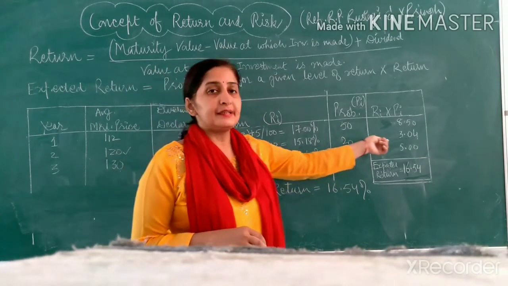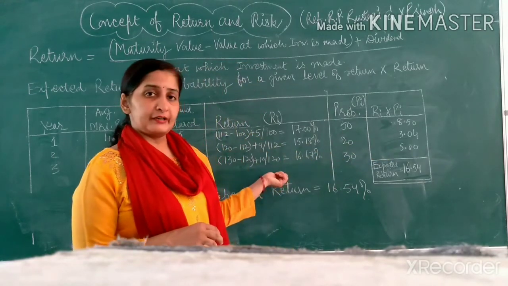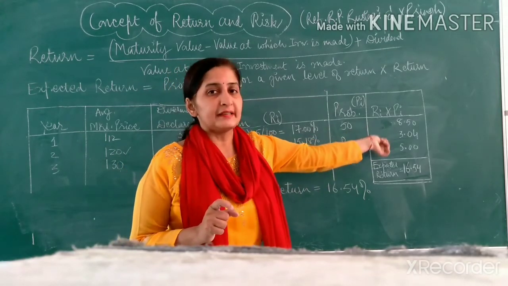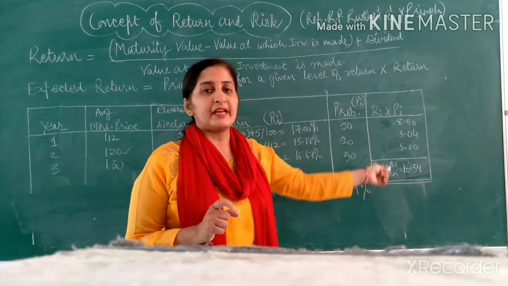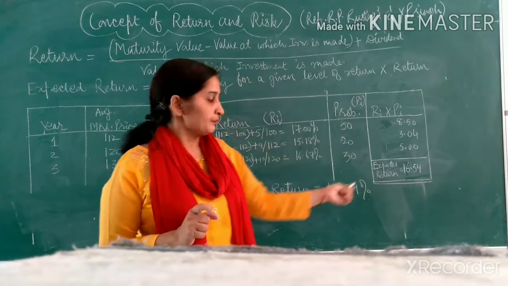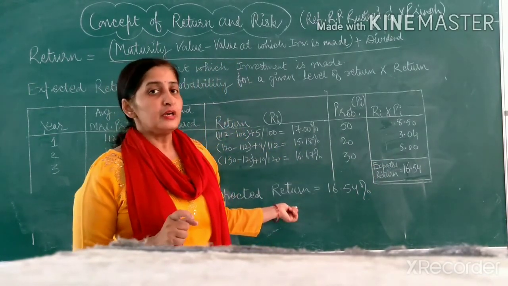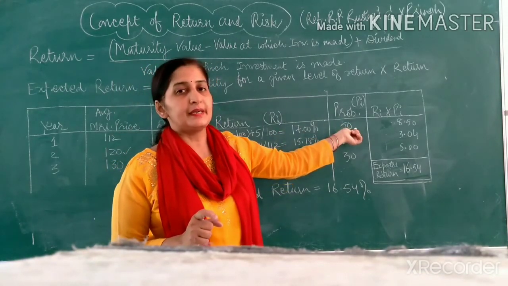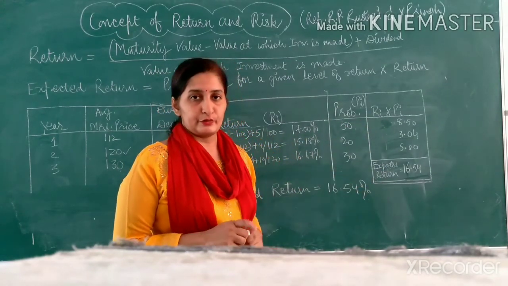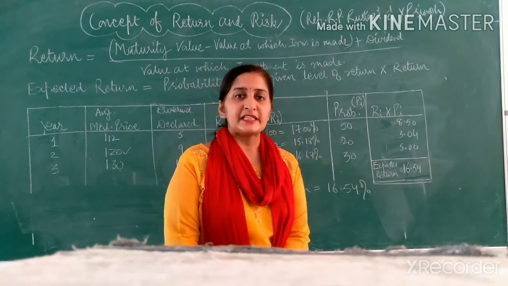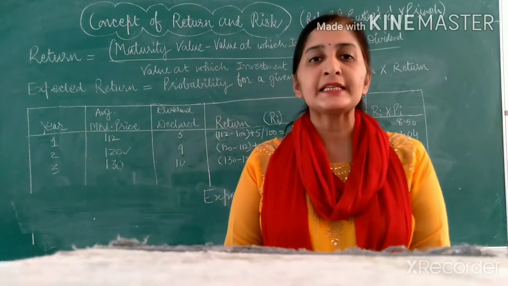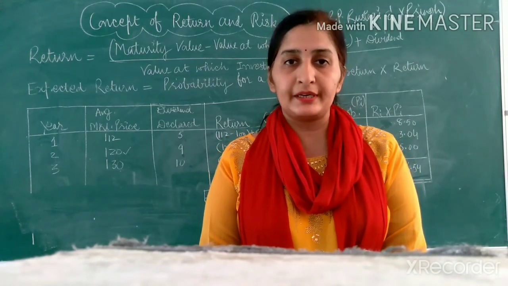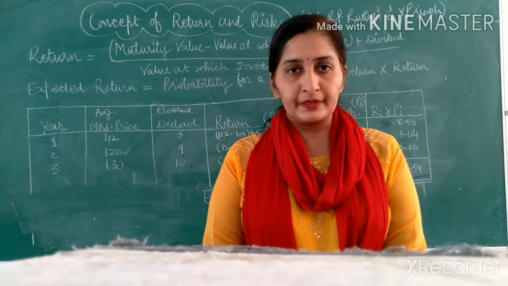We will calculate the return as the value of return for a particular period multiplied by the probability for that period. So we will get these values and total of these values will give us expected return, that is like this. So for getting the expected return, we have multiplied the value of return with the probability and then made total of these values. So by this way, we can calculate the expected return also. So under the concept of return, we have understood what the concept of return is, how it is calculated for a security for a particular period over a time period